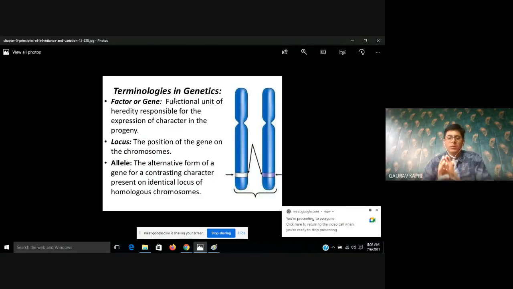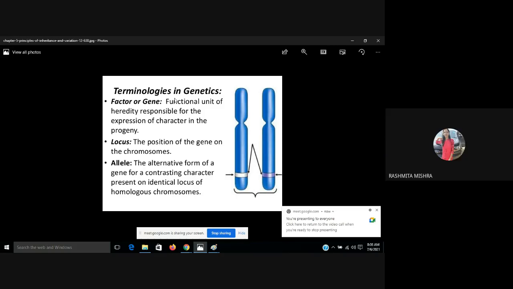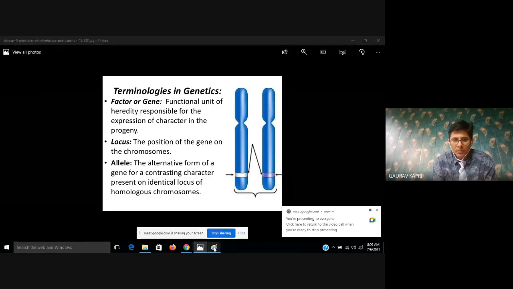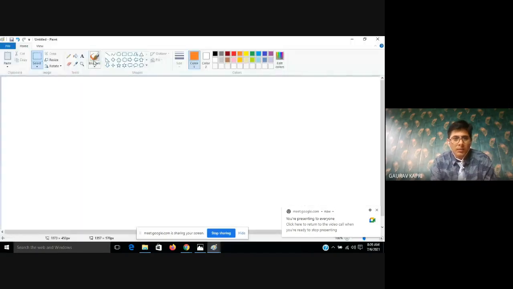Now here you are observing there are two chromosomes. How many chromosomes are here? Are you observing the bluish two structures? Okay, what can I do? I will tell you, I can use Paint. My drawing is not too good in Paint, but I am trying to draw.